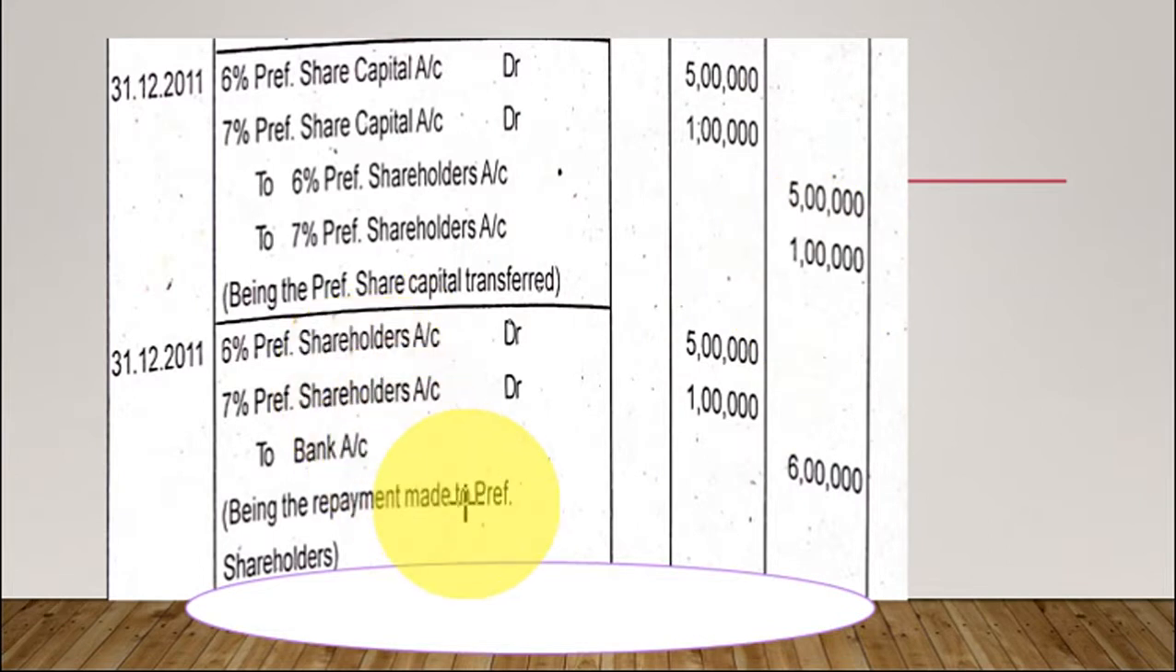And the last entry is for making the redemption, making the payment. So 6% preference shareholders account debtor to bank account, 7% preference shareholders account debtor to bank account. So separate entries also you can pass, or you can pass a combined entry. 6% preference shareholders account debtor, 7% preference shareholders account debtor, to bank account. Clear? This is important. In the problem itself, it is given, right, how much we have to return. So that much we have to return here. There is no premium, so we are returning at par. Clear? Thank you.